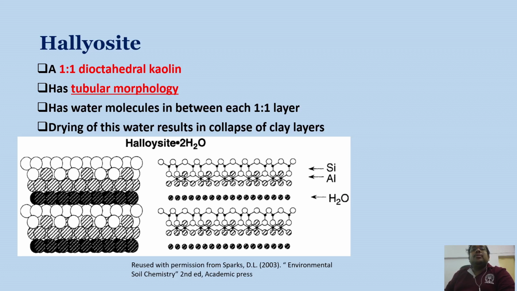It shows some tubular morphology, because when we dry this halloysite for examining under the scanning electron microscope, due to the evaporation of the water from the interlayer space, the plate-like structure basically rolls, and ultimately it forms the tubular morphology. So drying of this water results in collapse of these clay layers. The only difference between kaolinite and halloysite structure is that in the interlayer space there are water molecules, as you can see.